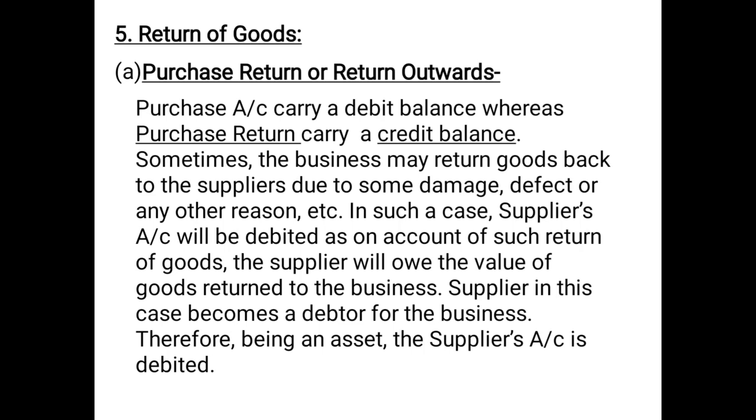Obviously we take the money back. So in that case, we assume that the supplier doesn't give the money immediately. He will be giving the money, he will be clearing after inspecting the goods. So in that case, supplier becomes a debtor for the business, because now the business has to receive the money back from the supplier. The supplier becomes a debtor for the business, and as we have already discussed, debtor is an asset and asset carries a debit balance.